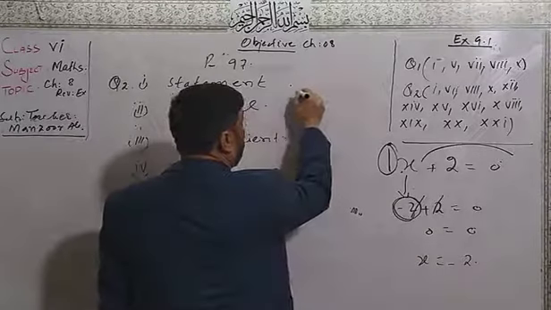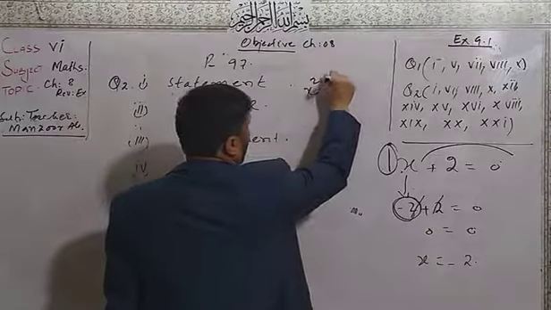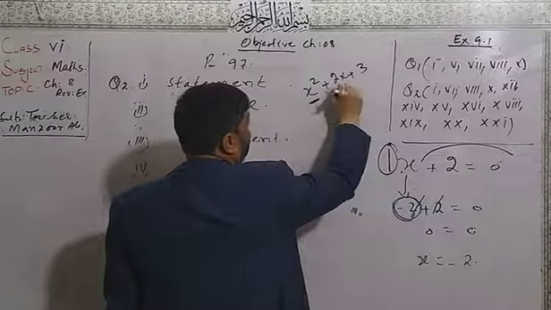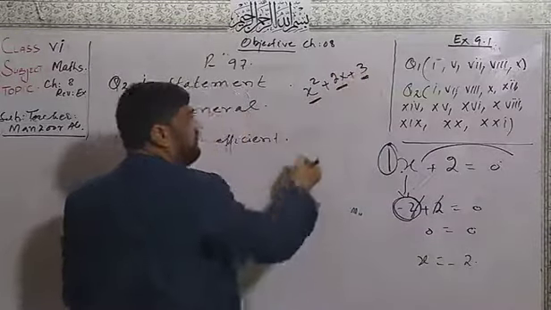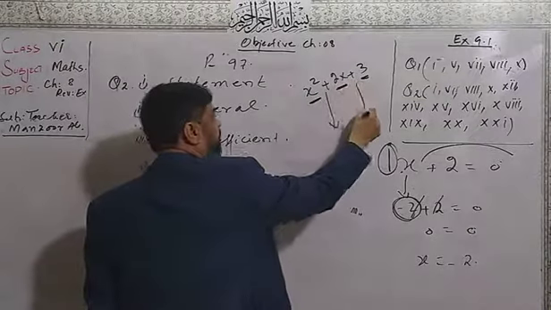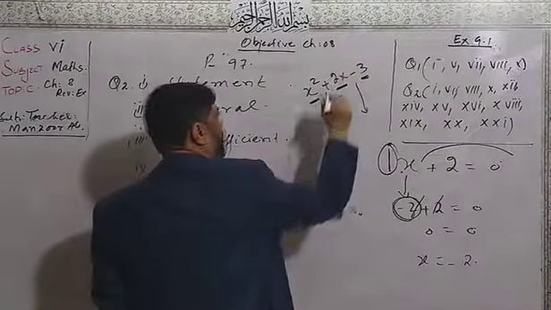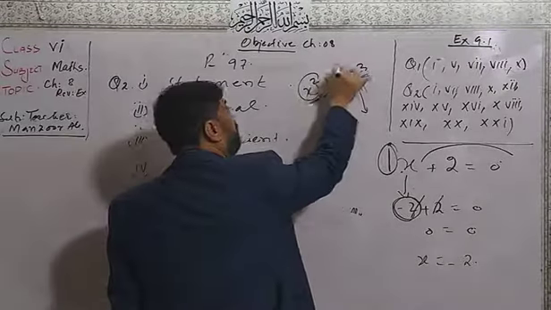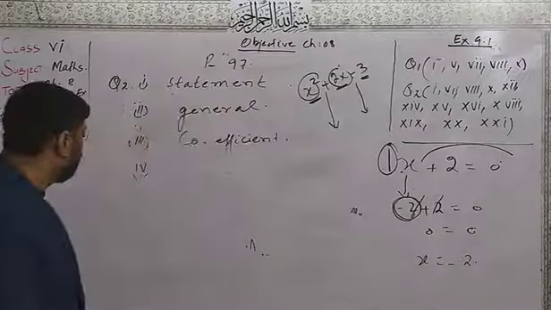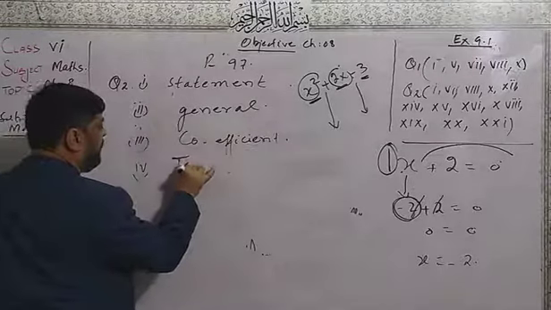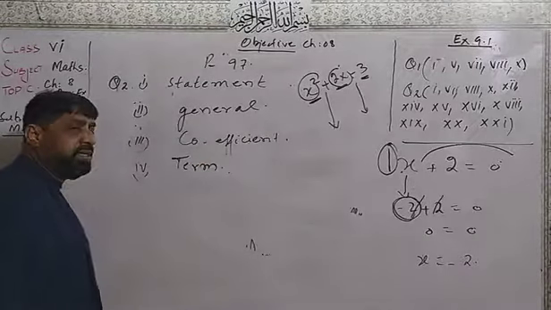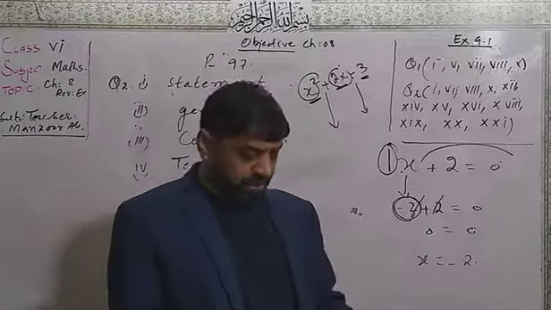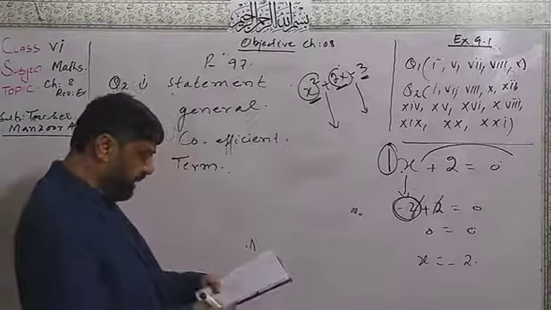If I have x square plus 2x plus 3, then this x square, this 2x and this 3 are separated by the sign of plus or minus, and each value we call a term. So the values separated by the sign of plus or minus are called terms.